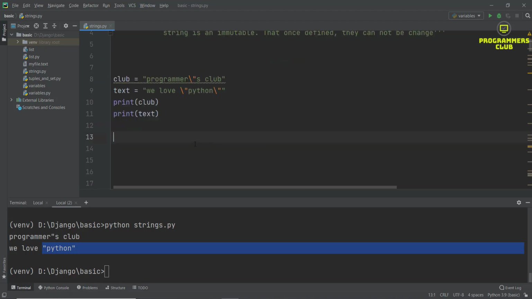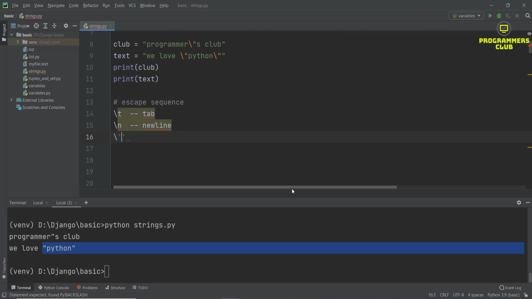Now I'm going to write some escape sequences. So I say \t for tab, \n for new line, and \' or \" is used for single and double quotations. And if you need a double backslash in your string, then you should use a triple backslash. Is used for double backslash.